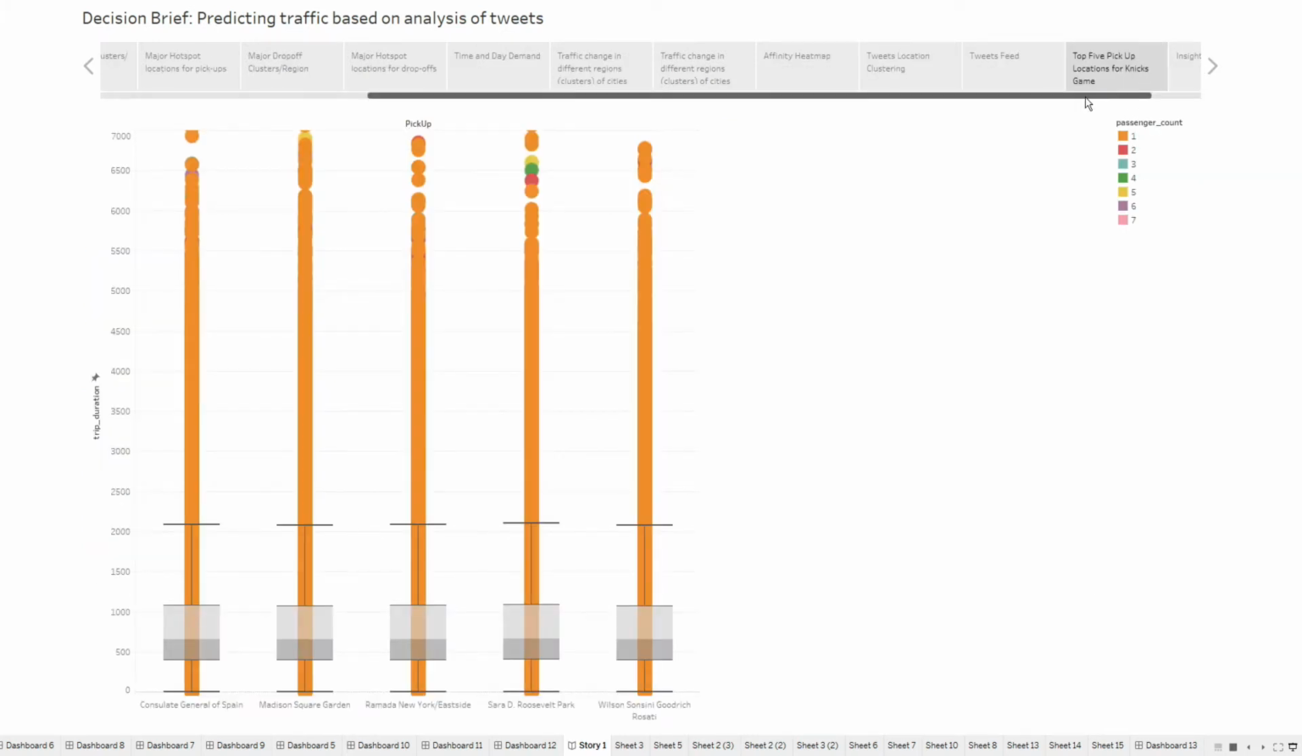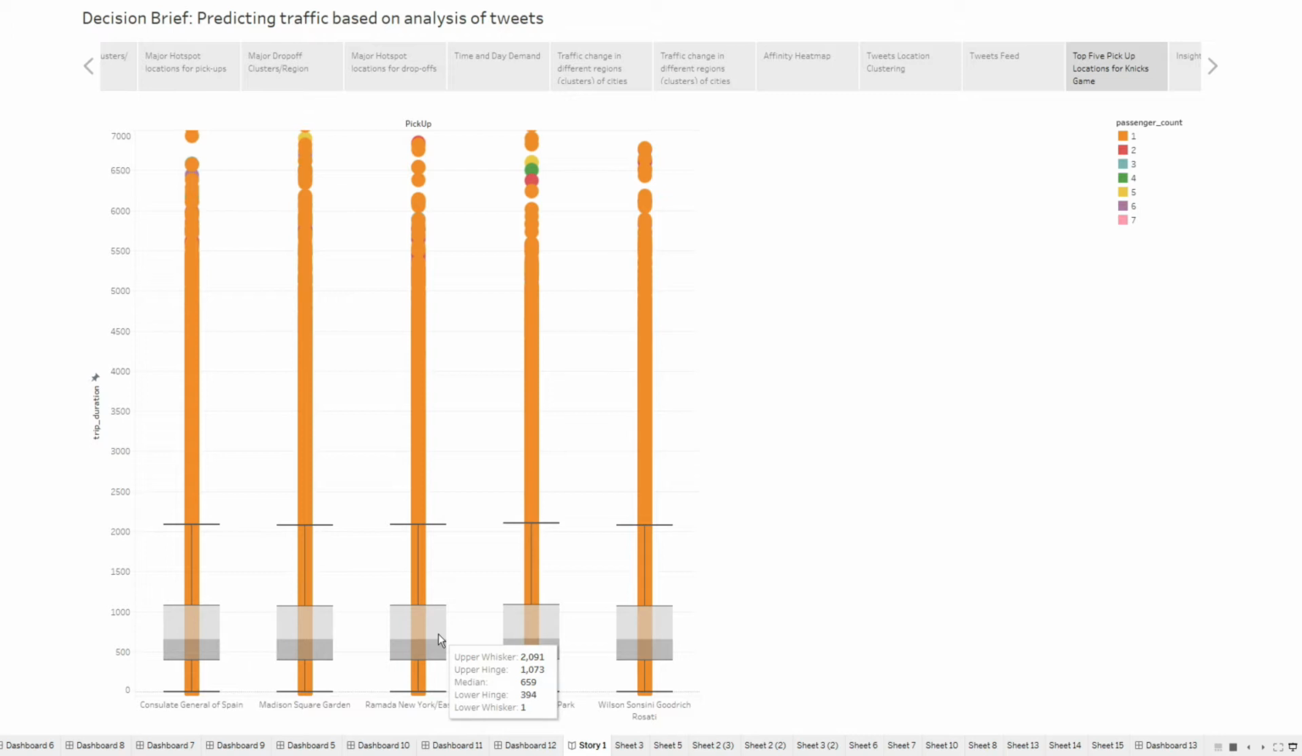Now we look at the top 5 locations so that we give taxi firms some freedom about where to position the taxis. The top 5 locations, as explored in our heat map or affinity analysis, were Consulate General of Spain, Madison Square Garden, Ramada, New York, Socrates, Roosevelt Park, Wilson, Sonsini, Goodrich University.